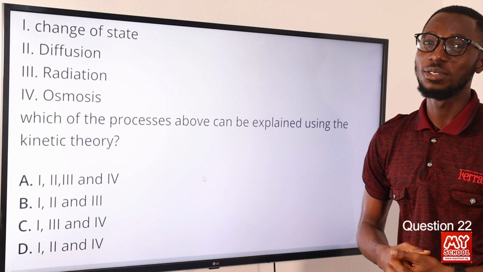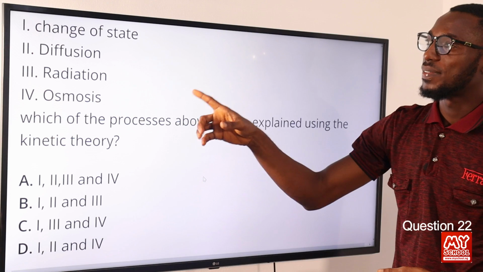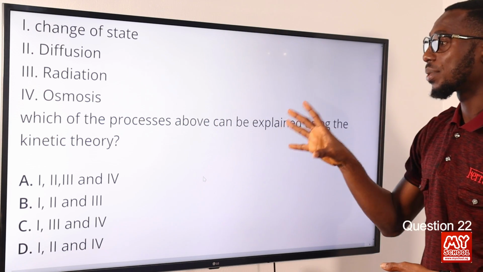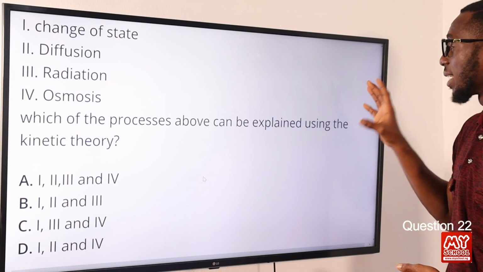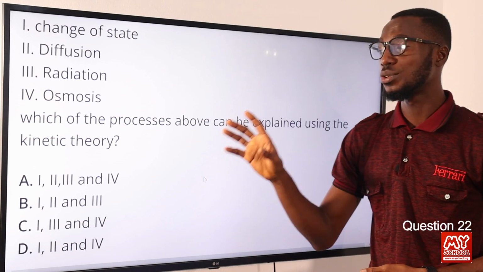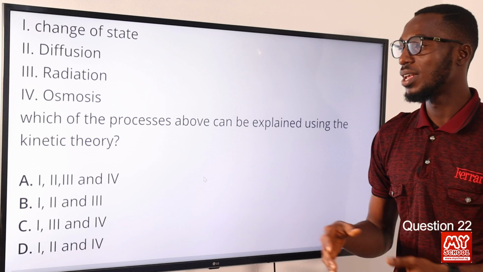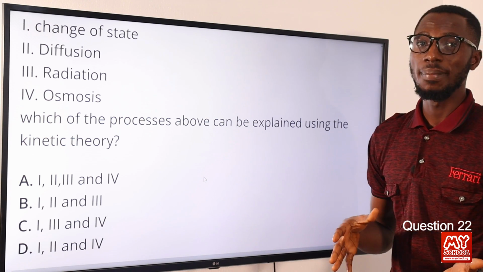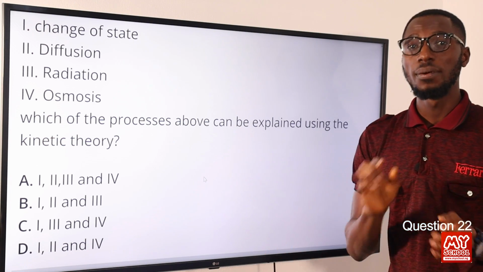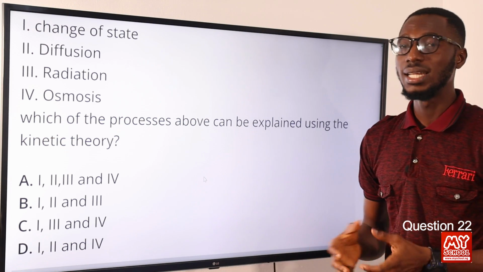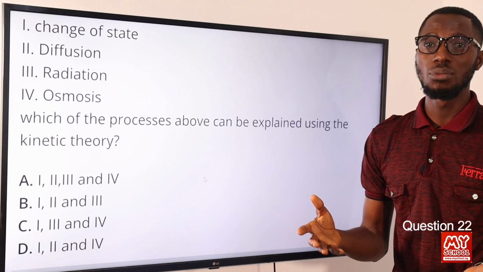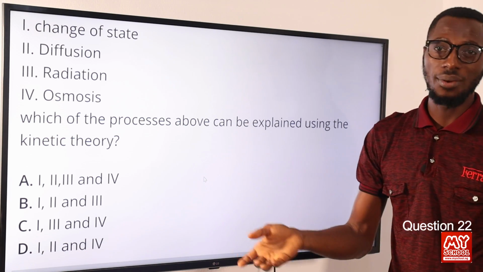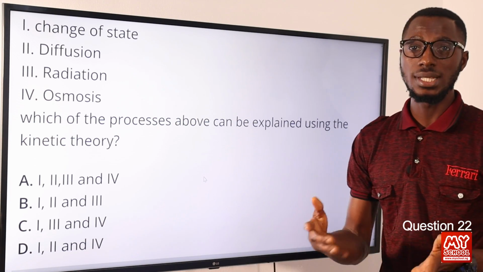So join me as we solve question 22. We have change of state, we have diffusion, we have radiation, we have osmosis. Which of the processes above can be explained using the kinetic theory? When you consider the kinetic theory and its assumptions, it states that all substances are made up of tiny particles called molecules, and these molecules are in constant random motion. Their collisions are elastic, and in turn they change direction, and there are attractive forces between them.